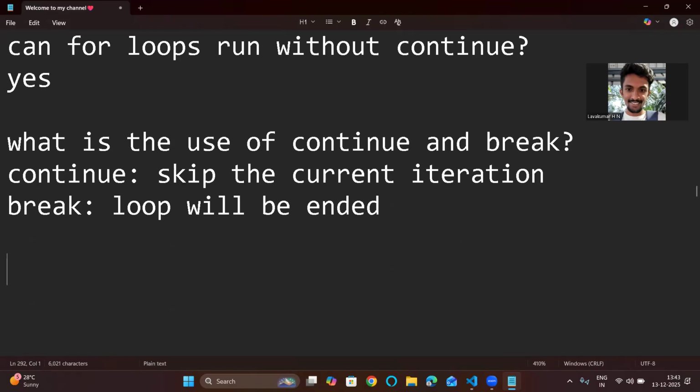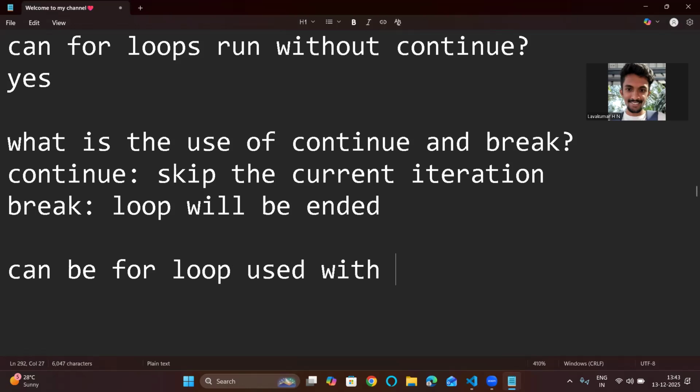One more question they will ask: can a for loop be used with else? Yes, we can use it.